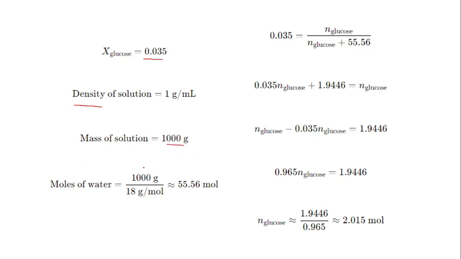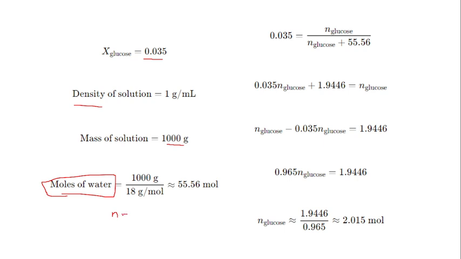So first we need to find the moles of water. Why we need to find the moles of water means we are going to calculate this mole fraction. Mole fraction is equal to moles of glucose divided by moles of glucose plus moles of water, right? So we need the moles of glucose. Sorry, the mole fraction is given. We need to find the moles of water. So to find the moles of water, we know what is the mole formula?